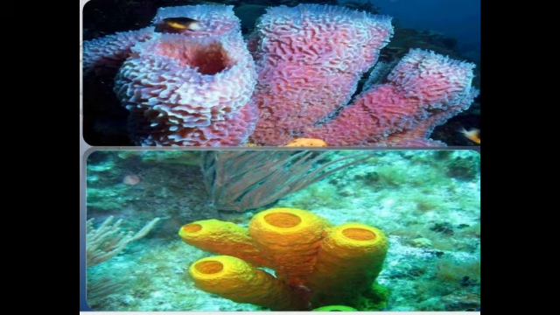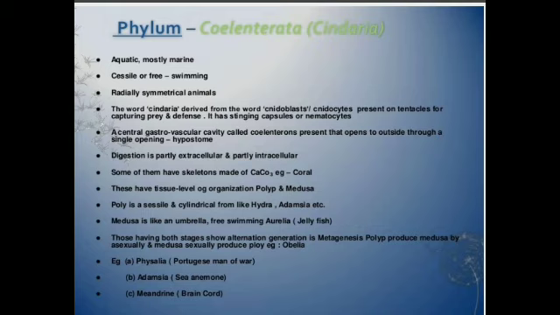Now you can see various examples or figures also, and you can see some pores are there. Okay, Pori means pores. So these animals have a number of pores on their body, canals and chambers that serve for the passage of water. Clear? And spicules are also present. So these are the examples of sponges.